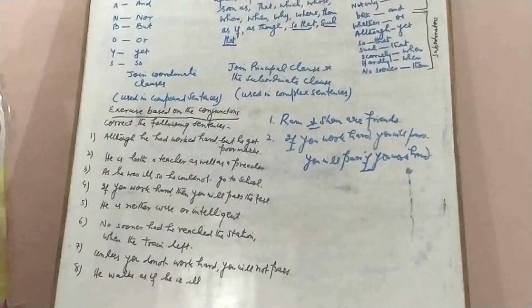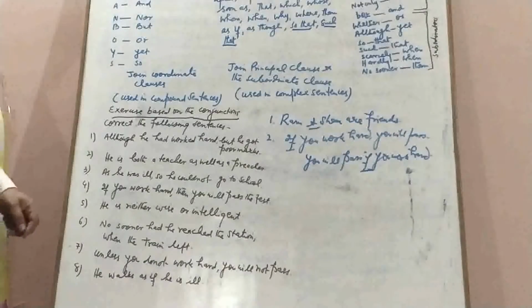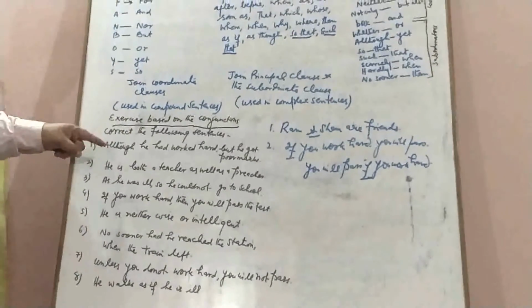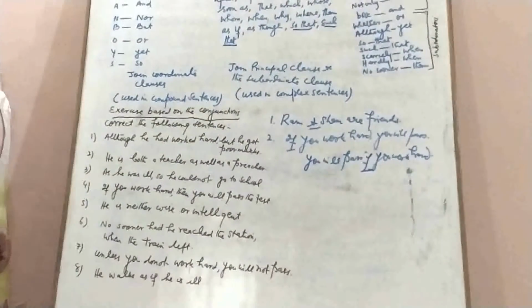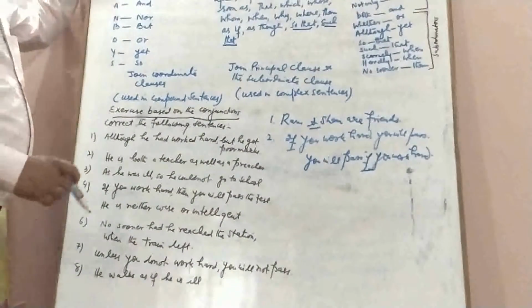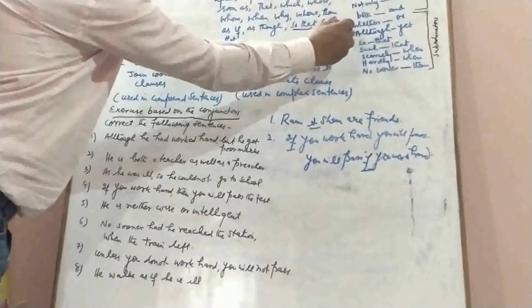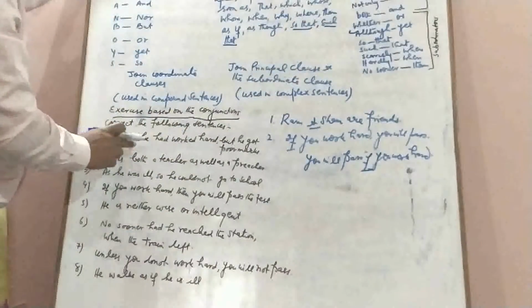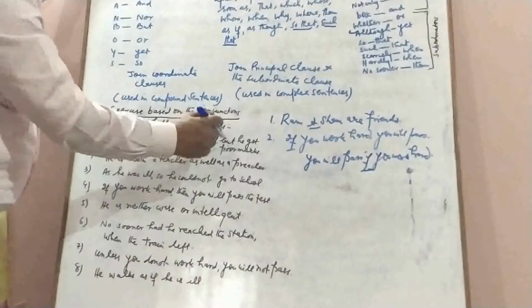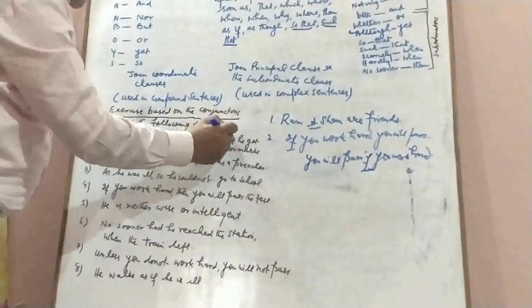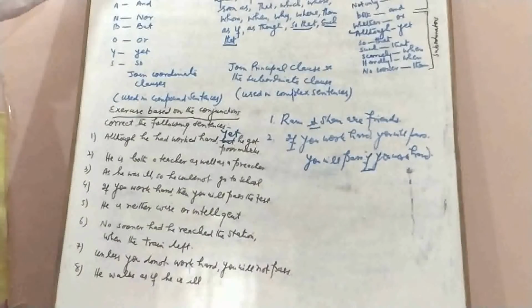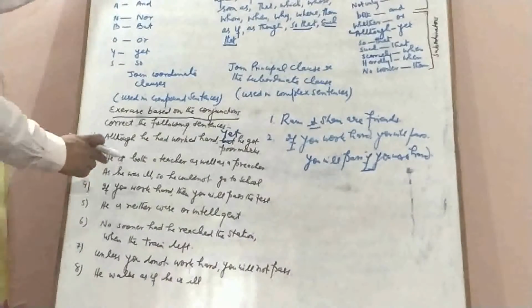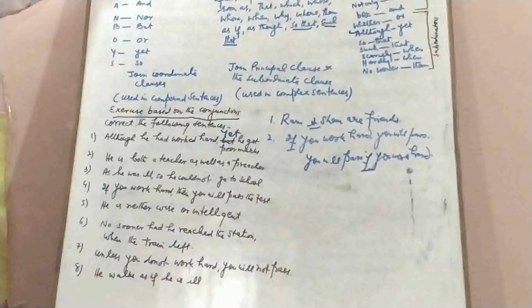Although he had worked hard, but he got poor marks. We generally commit this mistake. Although we use here, although he had worked hard, but he got poor marks. You know that although is always followed by yet. So here it would be, although he had worked hard, yet he got poor marks. So, but will not be used. We will use yet.